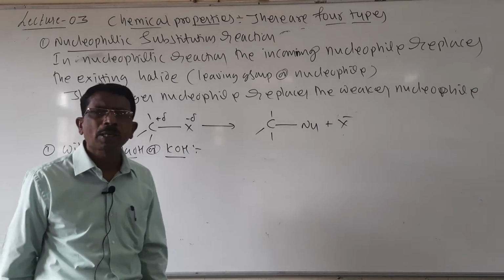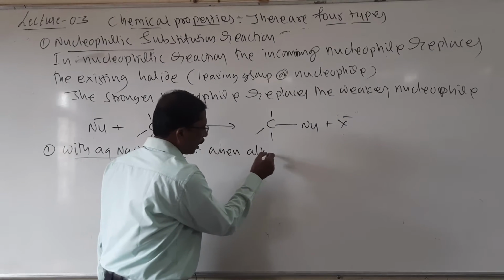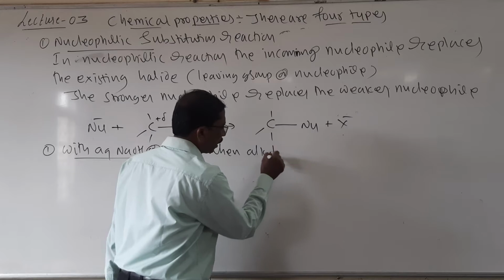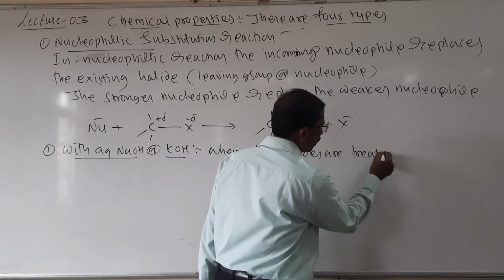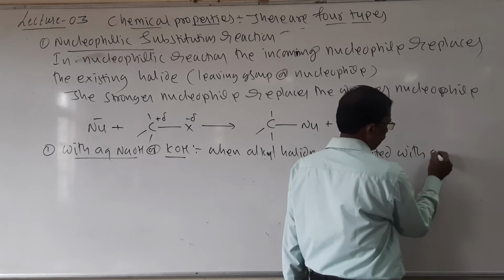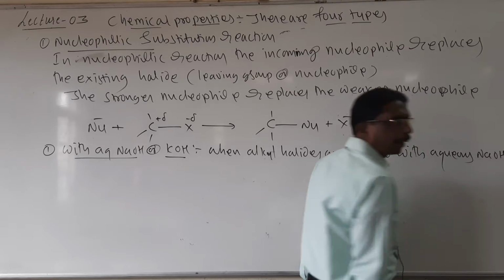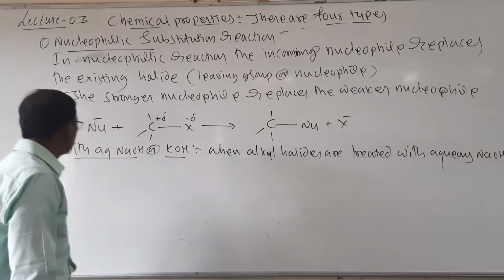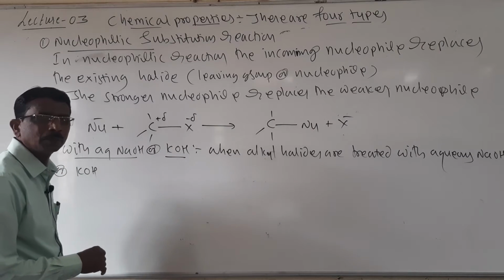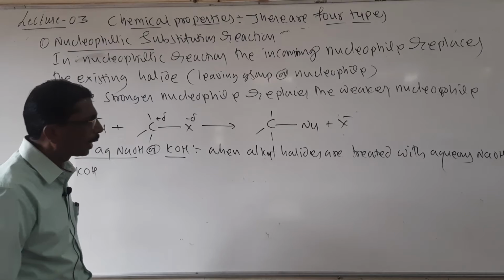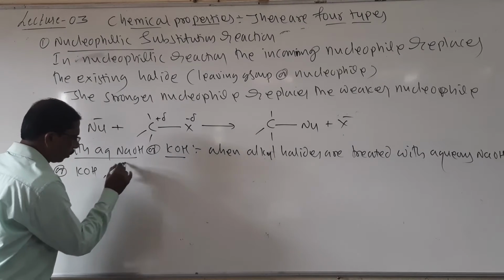When alkyl halides, or haloalkanes, are treated with aqueous NaOH, sodium hydroxide, or potassium hydroxide, alcohols are formed.